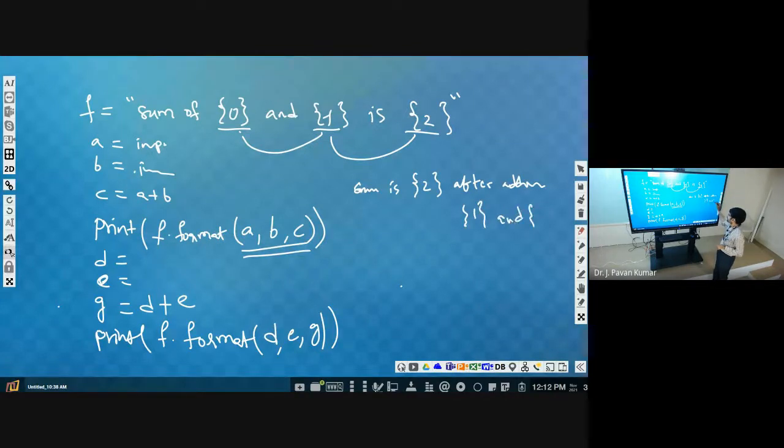I will be writing like this. Is this correct or not? This will be the f and I will be providing ABC only. C is nothing but 2, 0, 1, 2. So sum is 2, in the sense, C value we will be getting. Then after adding, 1 is nothing but B, 0 is nothing but A.